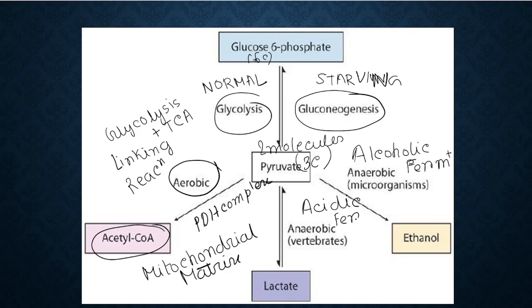ठीक है. Remember the end product of alcoholic fermentation is ethanol, whereas for acidic fermentation the end product is lactate. ठीक है. Alcoholic fermentation usually occurs in the microorganisms, whereas the anaerobic fermentation in case of vertebrates is usually acidic fermentation.